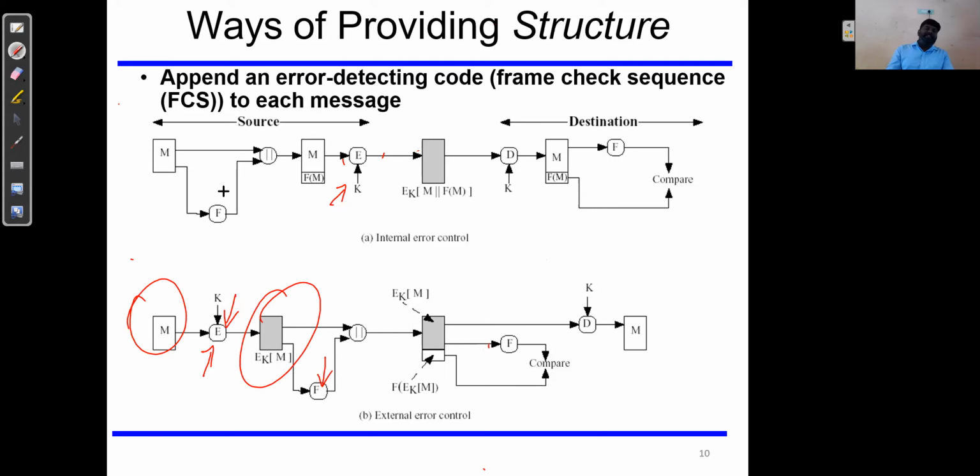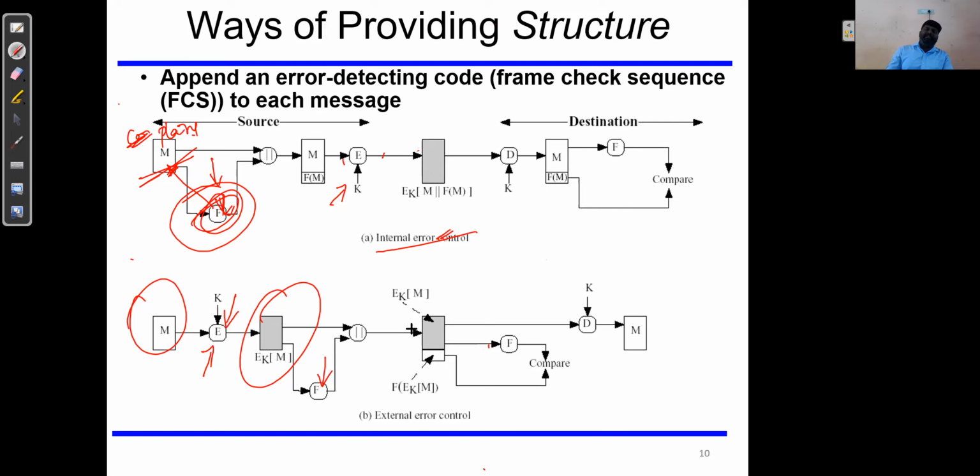Now this is internal error control, because there are chances that the frame check sequence may interpret the message being conveyed. Because this function is applied directly on the actual information or plain text, it is called internal error control.